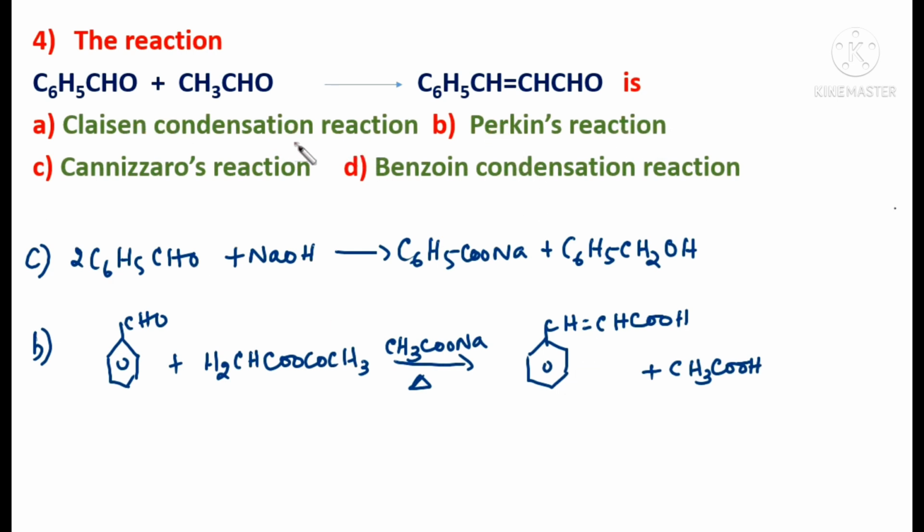What about Claisen condensation? Obviously this is the correct answer. Option A is correct because in Claisen condensation reaction, benzaldehyde reacts with acetaldehyde to form cinnamaldehyde. Understood, students? So option A is correct.